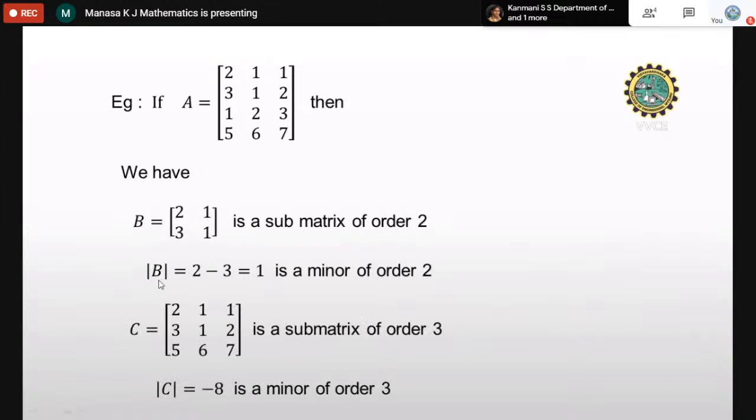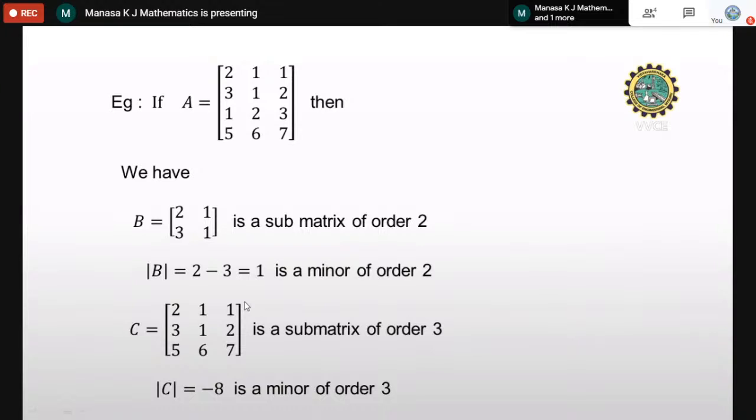Another example: C is also a submatrix of this matrix A. Here I have just deleted the third row. So 2 1 1 3 1 2 are the first row, second row, and the fourth row; the third row is not there.